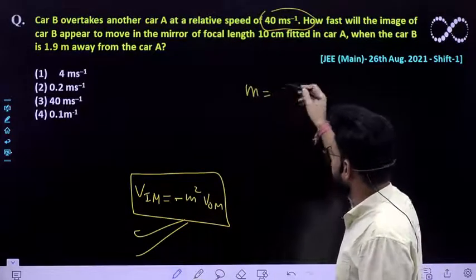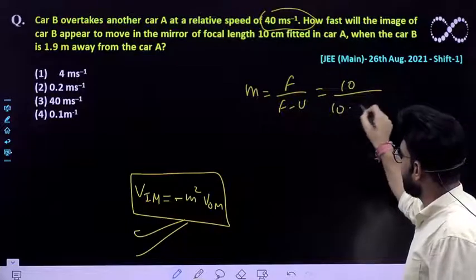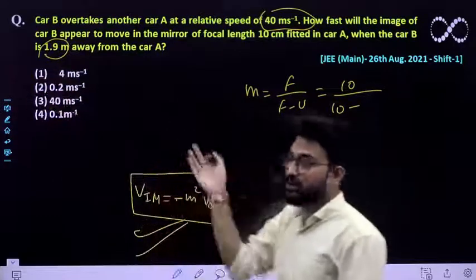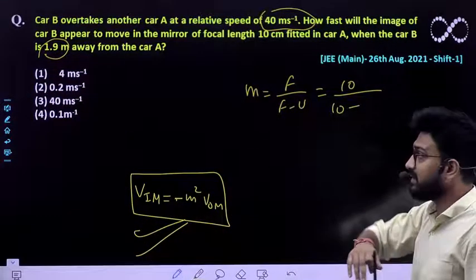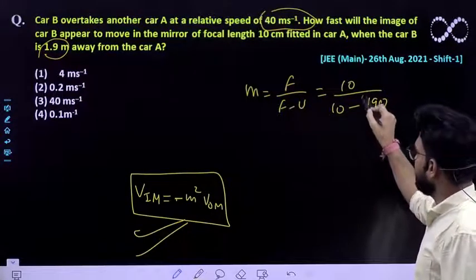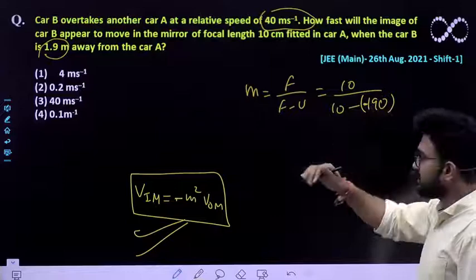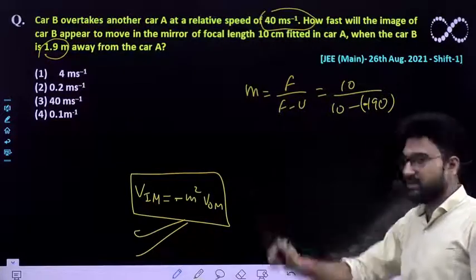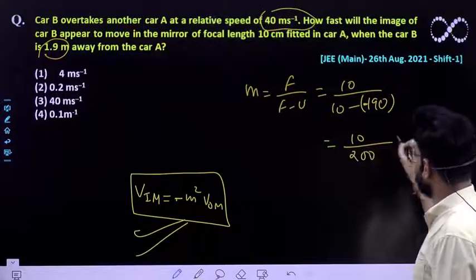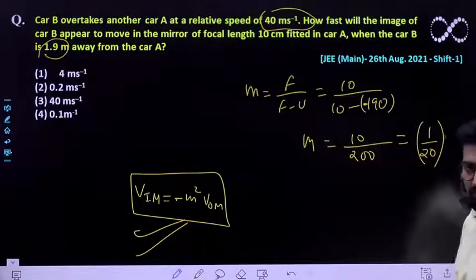Magnification is given by f divided by f minus u. So what is the focal length? It is 10 divided by 10 minus u. What is u? U is 1.9 meter, because car B was 1.9 meter below car A. If I convert it into centimeter, it would be 190, and it has to be negative, because the object distance is taken as negative, since the light is approaching from that end and you are moving against it. So this expression would be 10 by minus 10 plus 190, so you will be getting 200. This is nothing but 1 upon 20. So the magnification magnitude you are getting is 1 by 20.